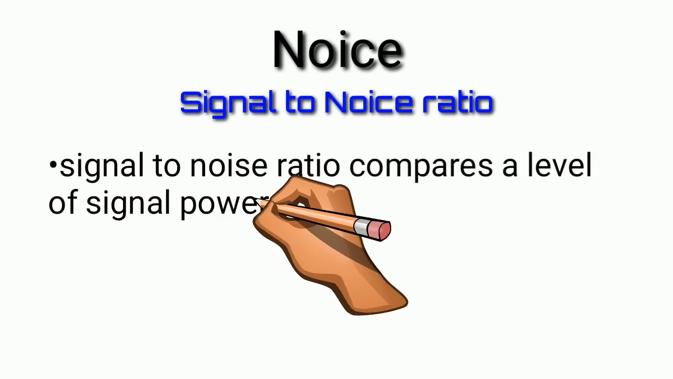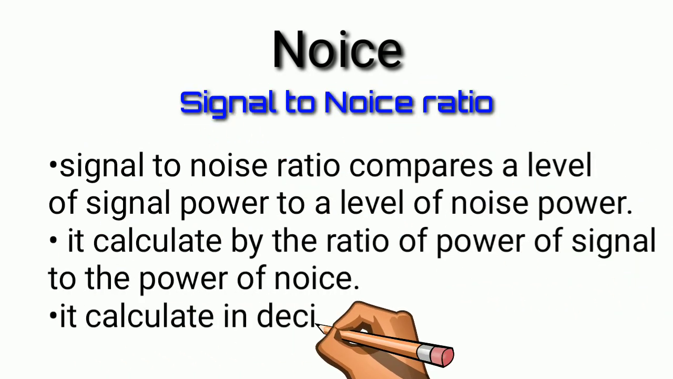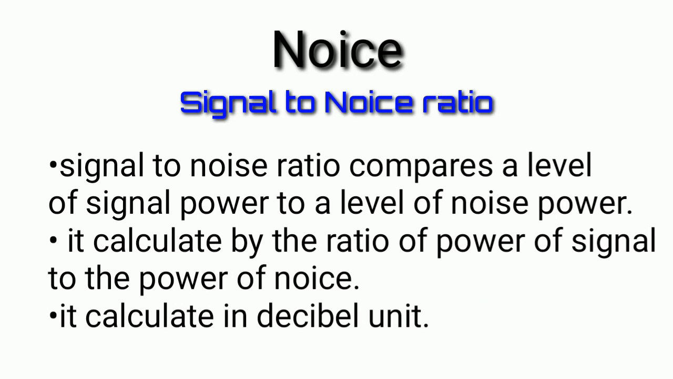Signal to noise ratio gives information about the power of the signal as it compares signal power to noise power. It is calculated by the ratio of the power of the signal to the power of the noise.